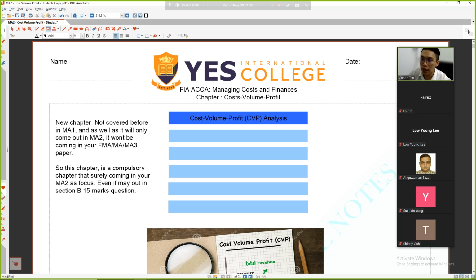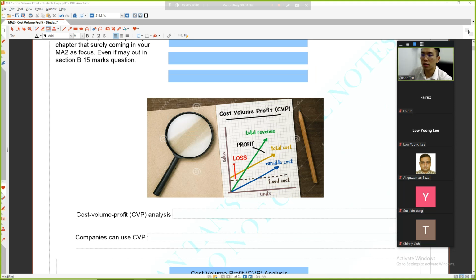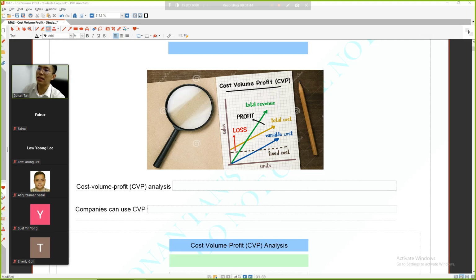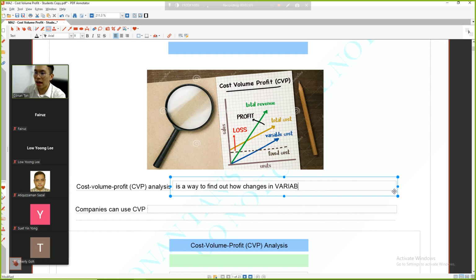So what we are trying to say on this cost volume profit. Write down something. Whatever you learn today, the most important is to write down the key. This CVP analysis, this chapter, this picture speaks the whole answer already. It is an analysis. Analysis means a study to find out how changes in variable and fixed cost affect the firm's profit.